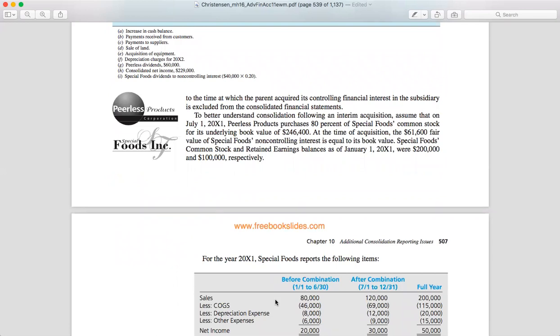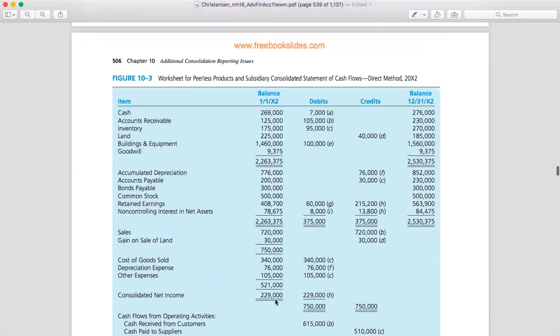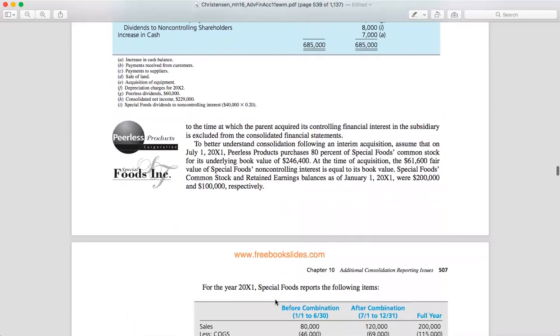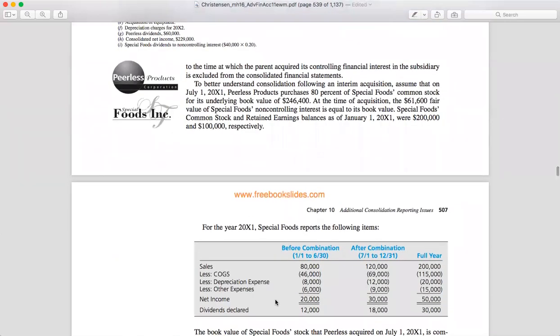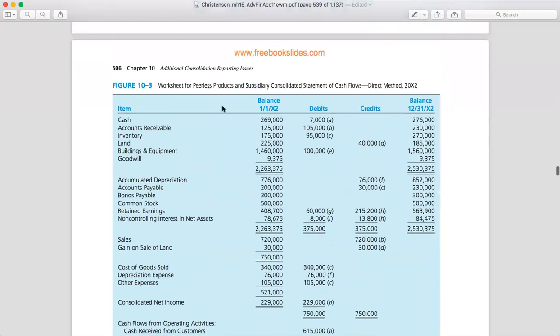So for the first year, okay, Special Foods reports the following items. There are sales before the combination of 80,000, but after the combination it becomes 120,000, right? So probably we can just check this one too.